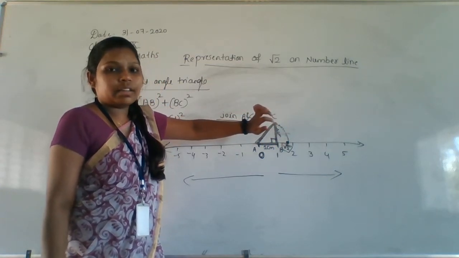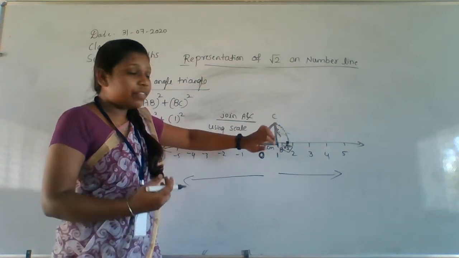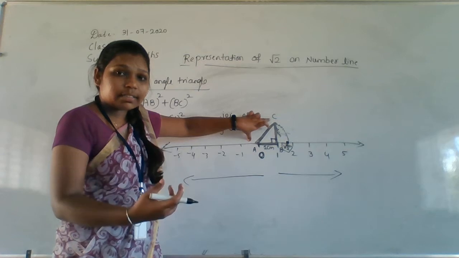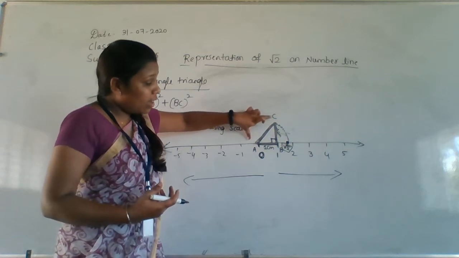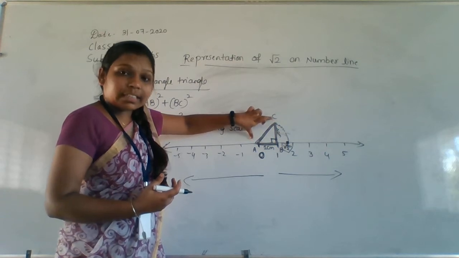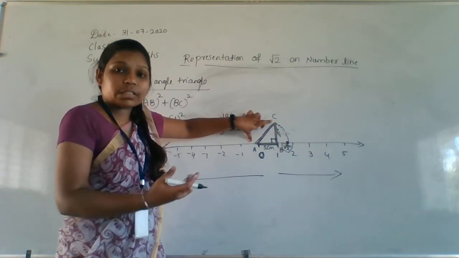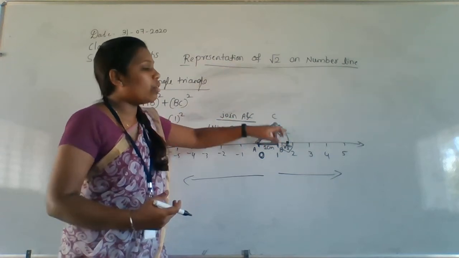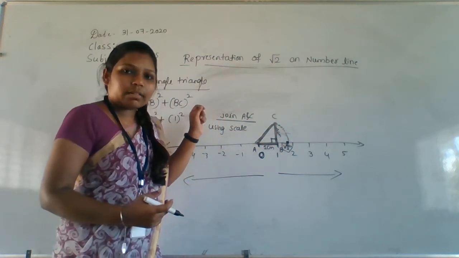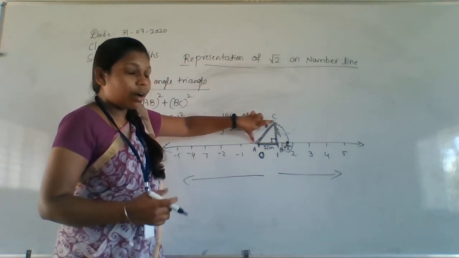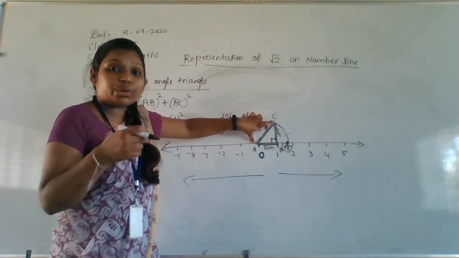That's why I am taking this distance from the compass and drawing an arc on the number line. Get to know why we have to take this distance. I hope everyone is understanding what I am saying. This distance is the value of root 2. That's why I am taking this distance to represent root 2 on this number line.